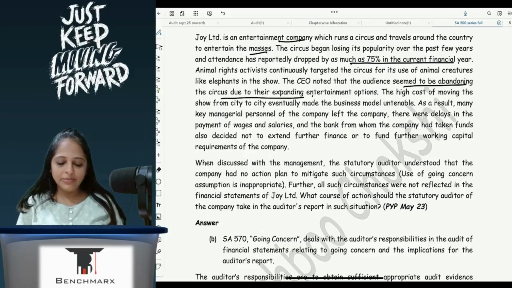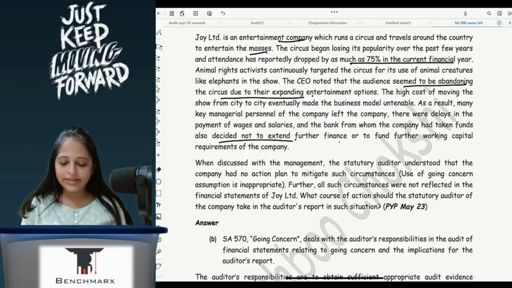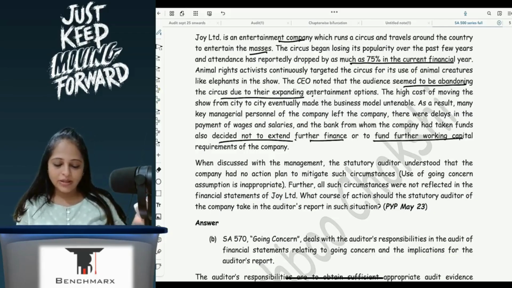There were delays in the payment of wages and salaries, and the bank from whom the company had taken funds also decided not to extend further finance or to fund further working capital requirements of the company.